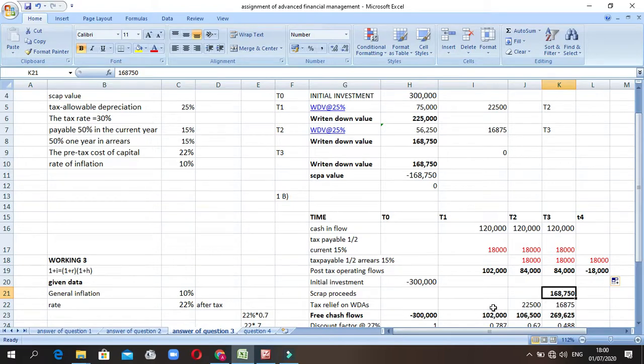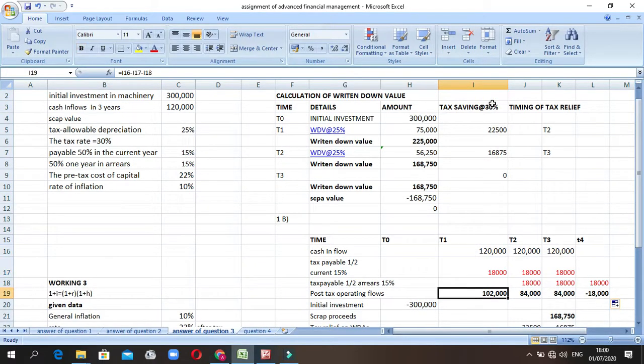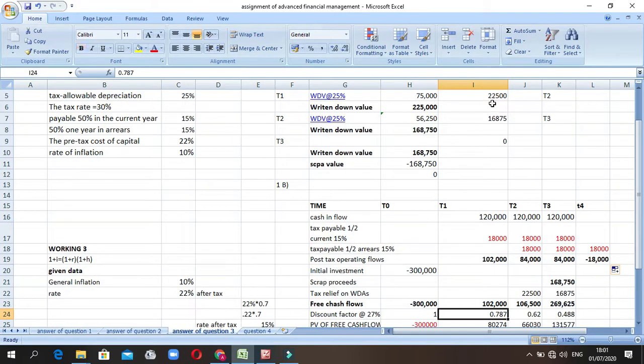And also there is the tax relief on the written down value, what is called tax saving, which is going to be put here for tax relief. Here it is this value for tax saving, as I put here, and this to be put here for year 2, and this is 0. Here we will put 0.